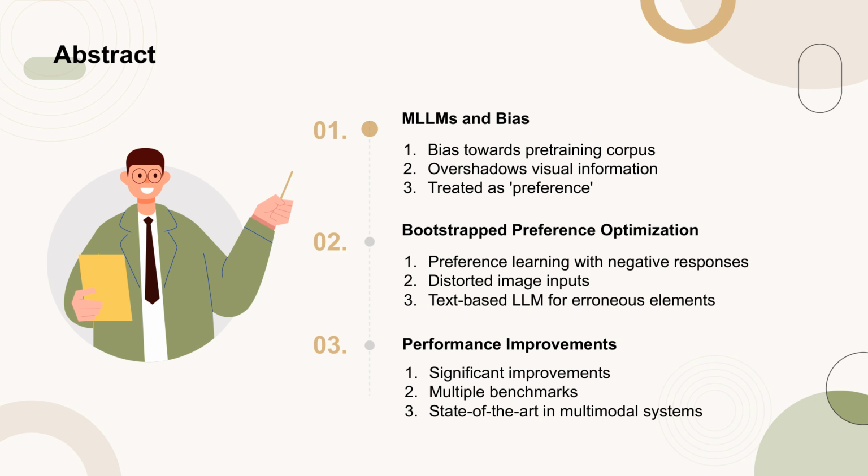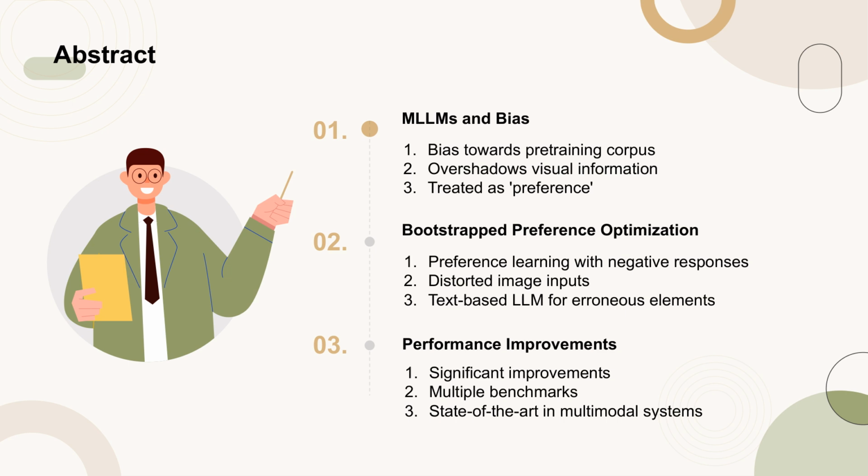These undesirable responses are then paired with original annotated responses to form a preference dataset, which is used to perform preference learning. The results show that this method effectively reduces the pre-trained LLM bias, leading to better grounding in visual inputs. Extensive experiments demonstrate substantial performance enhancements across various benchmarks, positioning this approach as a state-of-the-art solution in multimodal conversational systems.